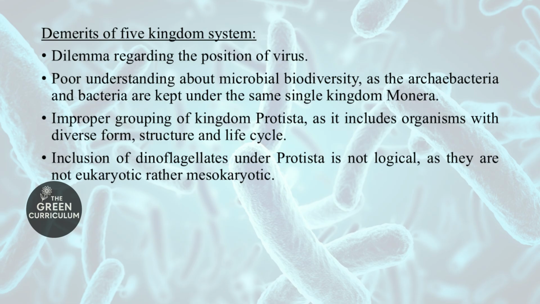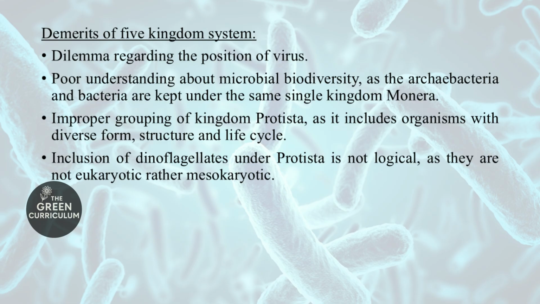Then next demerit is improper grouping of kingdom Protista. Kingdom Protista consists of diatoms, dinoflagellates, then amoeba, paramecium, etc. Here the diatoms and dinoflagellates are algae and they both have cell wall, whereas amoeba and paramecium are not considered as plant or animal.